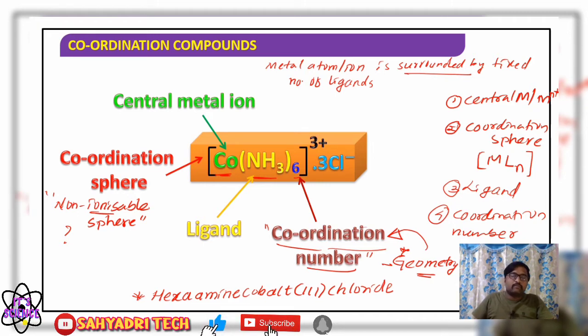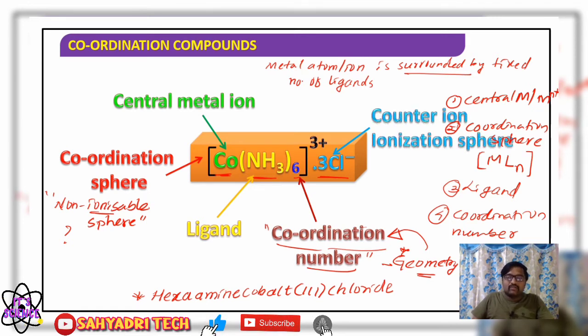This is one more important term involved in coordination compounds. Then further, I have written here 3 Cl minus ions. They are present outside the coordination sphere, and they are involved in ionization. Therefore, whatever we write outside the coordination sphere is considered the ionization sphere, or it is named as counter ions.